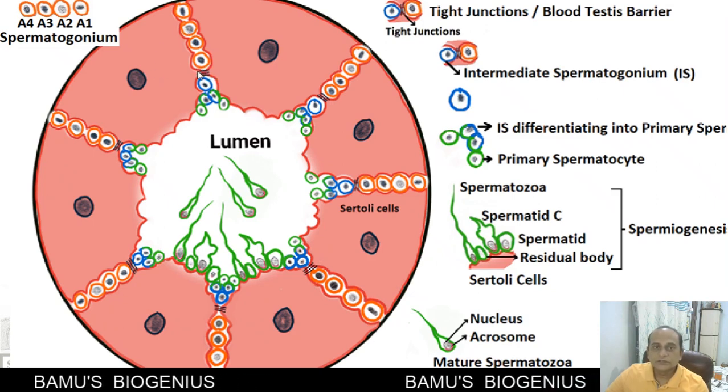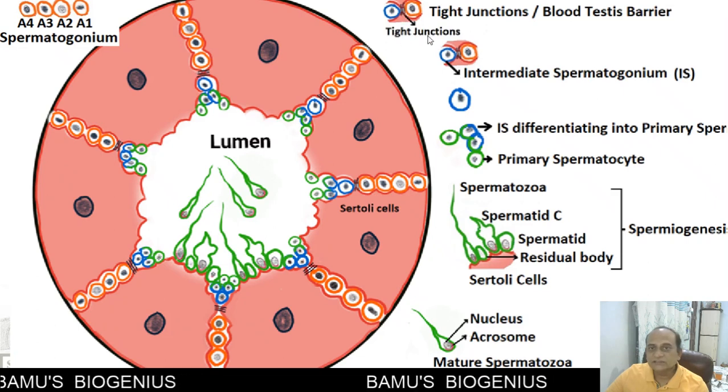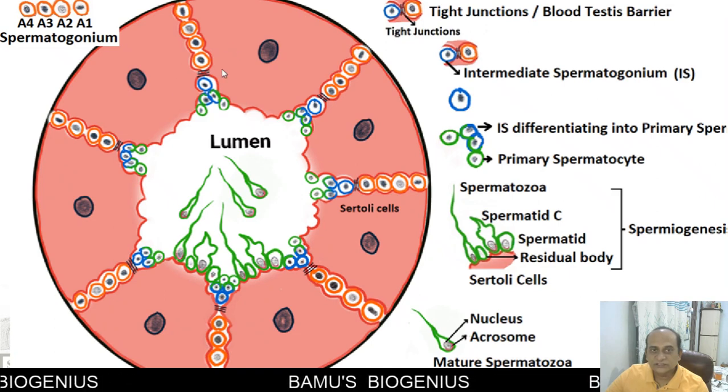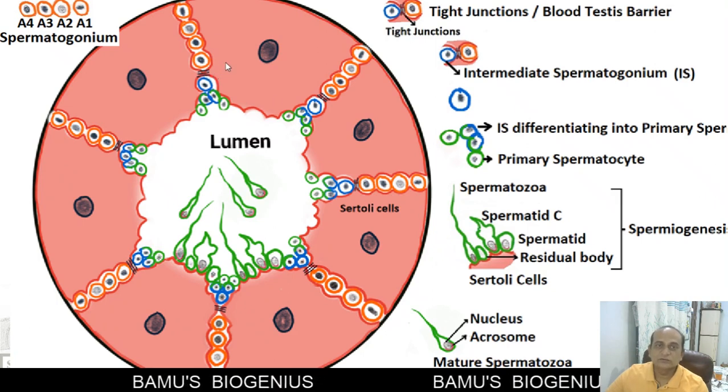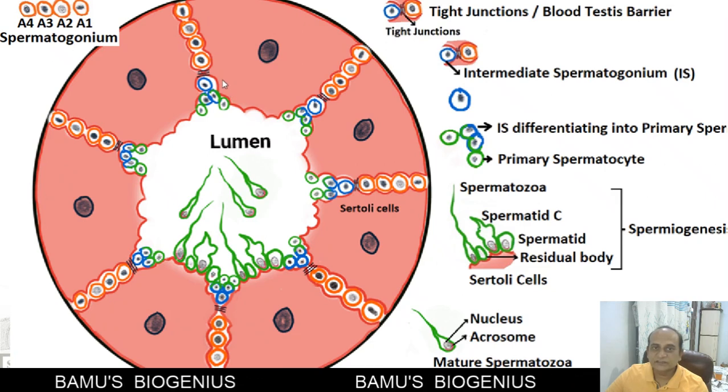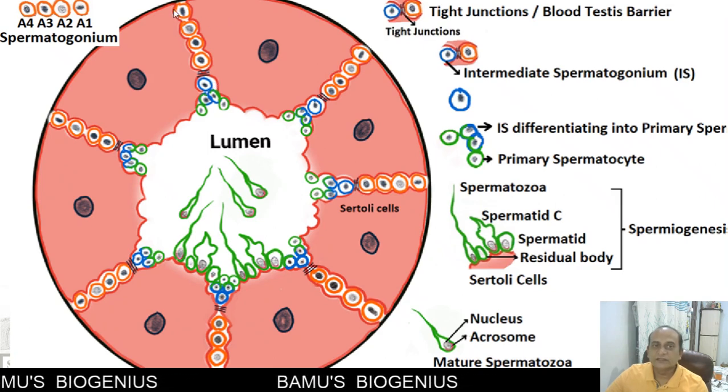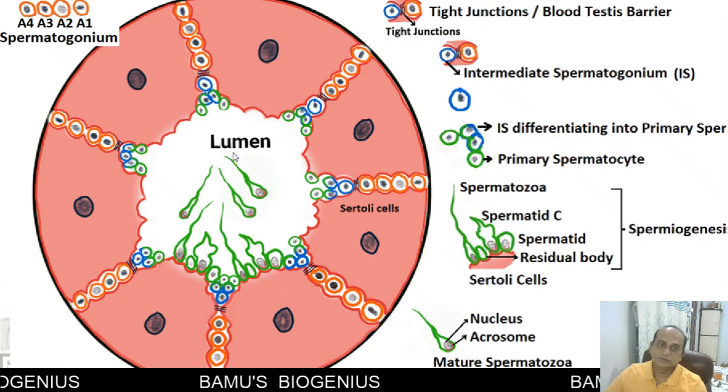Then you can see here this is called a tight junction. These two Sertoli cells are attached to each other by tight junctions. Now this tight junction is the blood testis barrier. It separates the basal compartment from the adluminal compartment, and it helps in preventing blood cells from entering the lumen of the seminiferous tubule.